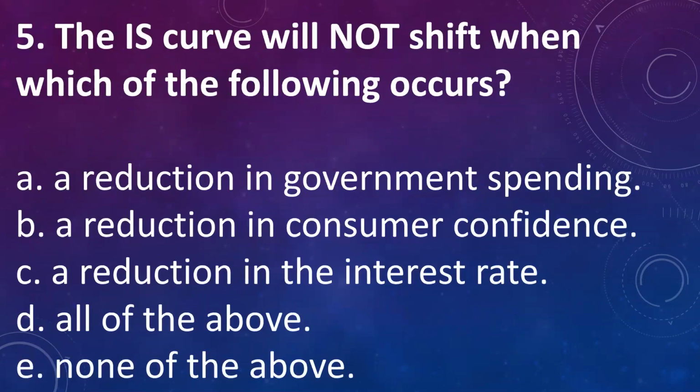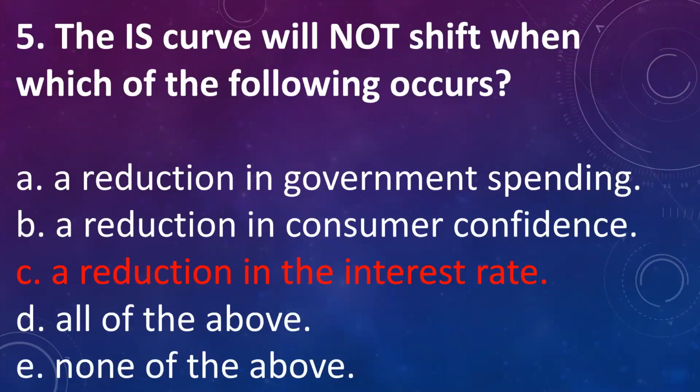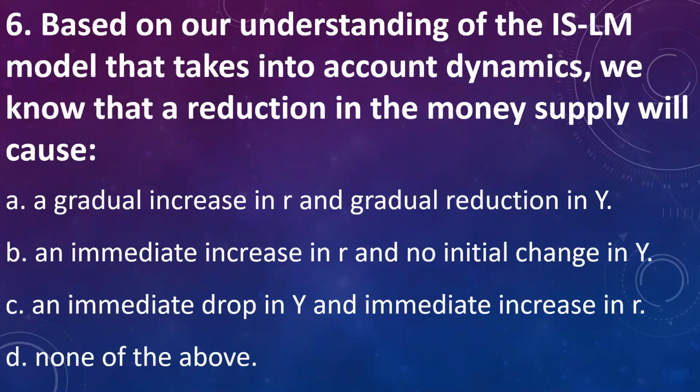Next question is, the IS curve will not shift when which of the following occurs? A. Reduction in government spending. B. Reduction in consumer confidence. C. Reduction in interest rate. D. All of the above. E. None of the above. Answer is C. A reduction in interest rate will not shift the IS curve because it will be movement along the IS curve.